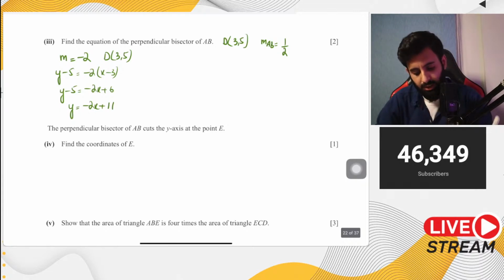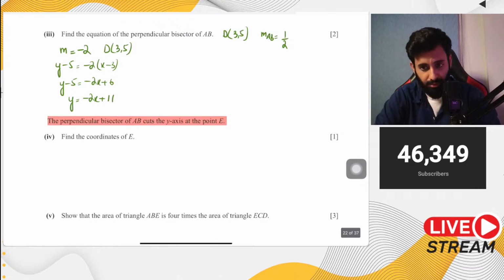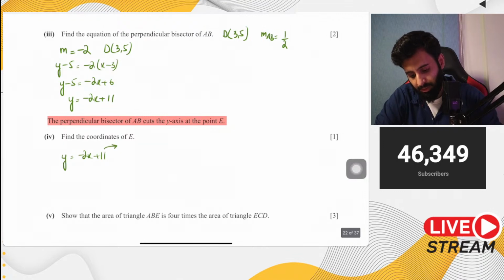Okay. Then here's part 4. Part 4 says the perpendicular bisector of AB cuts the y-axis at the point E. Okay, so that means we need to find out the y-intercept of the perpendicular bisector. So that's pretty easy. So y equals minus 2x plus 11. So we're talking about the y-intercept. So here is the y-intercept. So E के क्या coordinates हो गए? E के coordinates हो गए 0, 11.